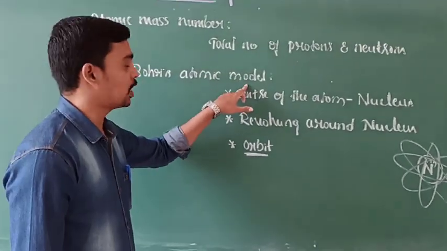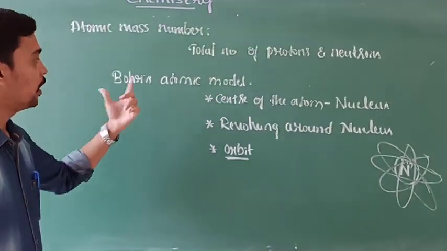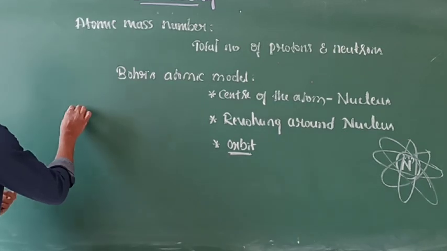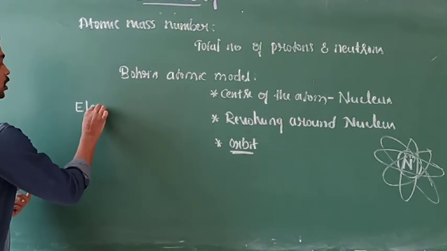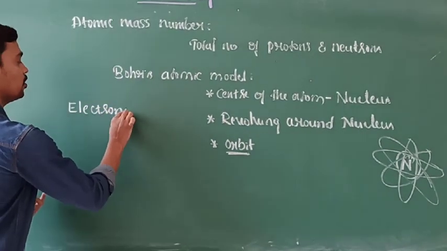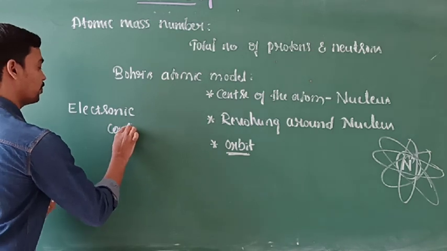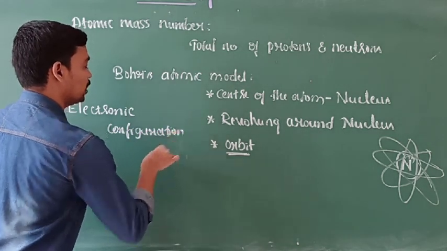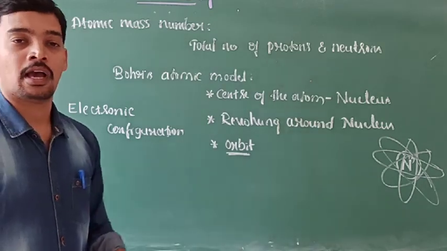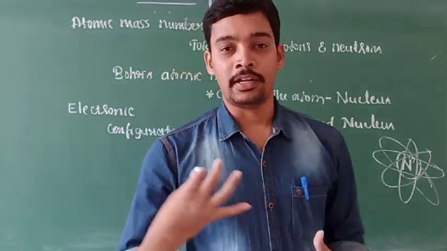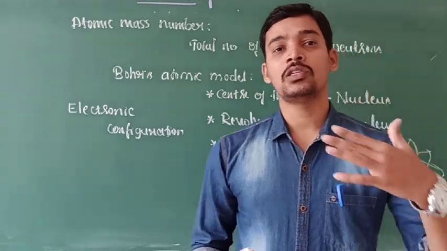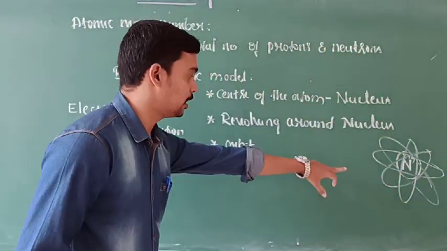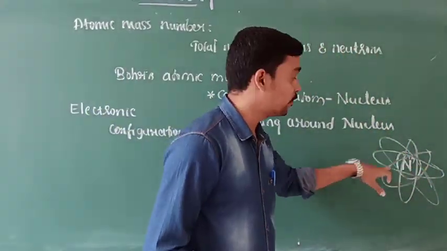By using this Bohr's atomic model, we explain the important concept, that is electronic configuration. Then what is this electronic configuration? Electronic configuration indicates how the electrons are distributed in different orbits. How many electrons are present in different orbits?